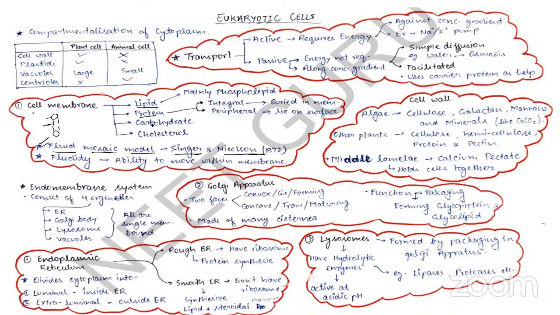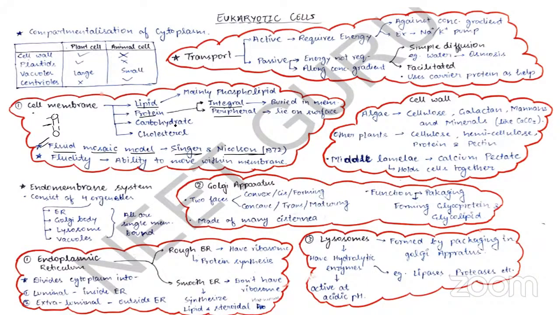The cell membrane also has proteins. The proteins which are partially or completely embedded are known as integral proteins. And the proteins which are present at the periphery are known as peripheral proteins. It's very difficult to extract the integral proteins because they're buried completely or partially in the membrane. But you can easily extract the peripheral proteins because they're present on the surface, on the periphery of the membrane.